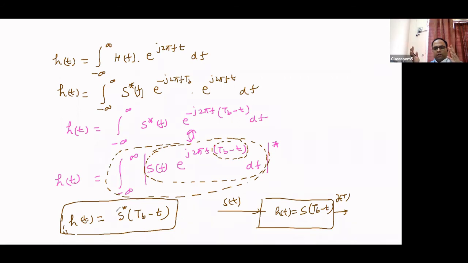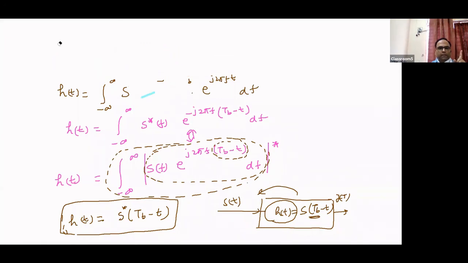Or you can say that the response should be a shifted version. The response is a shifted version of s(t). So that's why we are saying that this is a matched filter. This is the matched filter. For example, you can also do it like this.